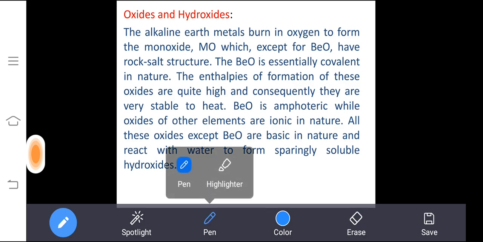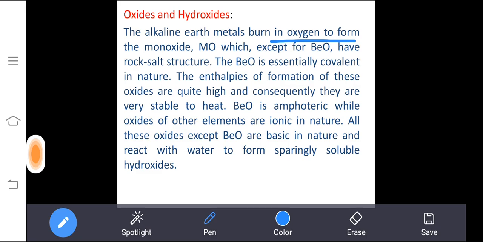Oxides and hydroxides. Alkaline earth metals, when burned in oxygen, form monoxides. Except for beryllium oxide, all other oxides have a rock salt structure. The meaning of rock salt structure is ionic crystal.